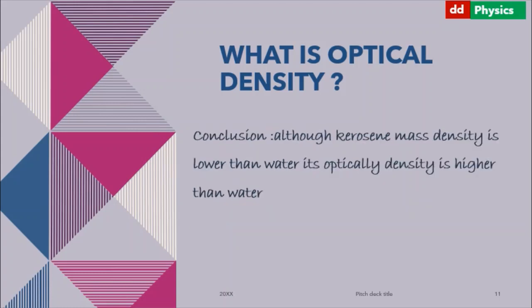Conclusion: although kerosene's mass density is lower than water, it floats on water, we know that, but its optical density is higher than water.